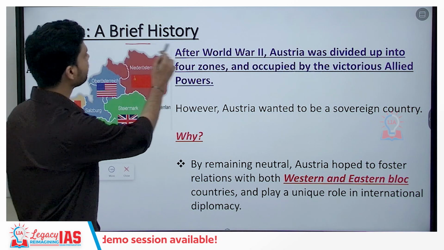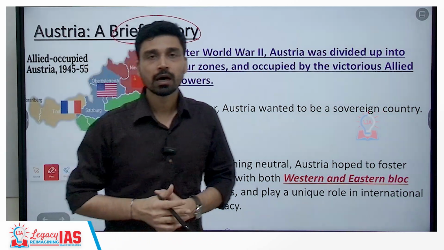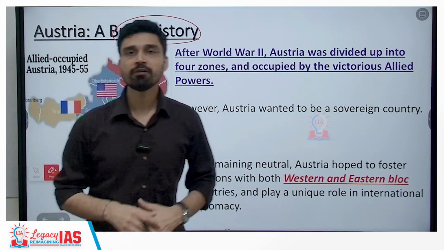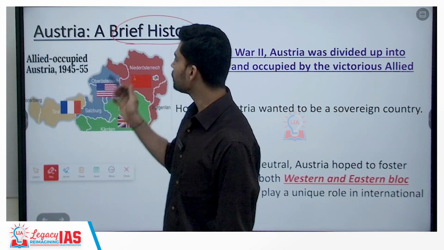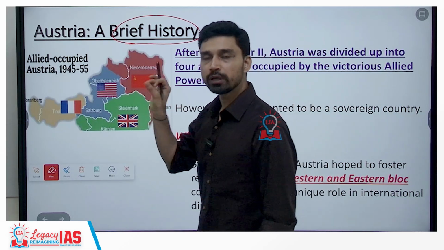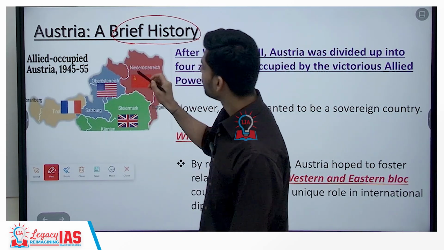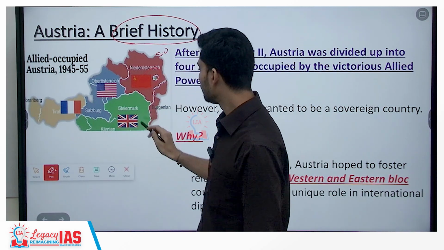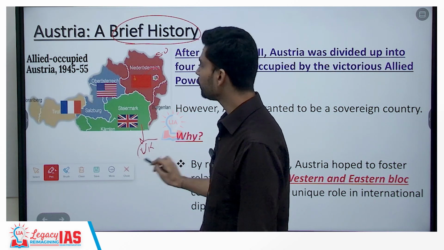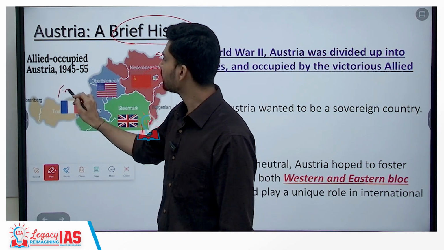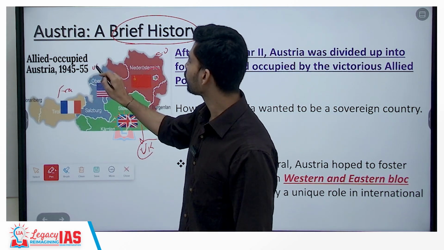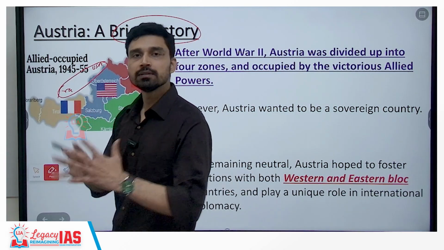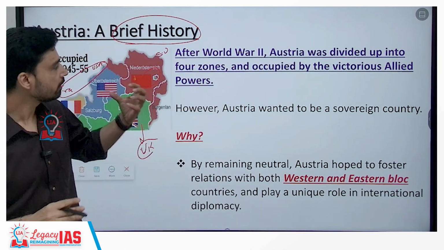First of all, if you look at this region, after the culmination of World War II in 1945, Austria was divided into four different regions, and each of these four regions was occupied by a different sovereign power. If you look at the map here, the northeastern part of Austria was occupied by the Soviet Union, the southern part by the United Kingdom, the western part by France, and the northwestern part by the United States of America. So, between 1945 and 1955, this is how Austria was divided into four different regions.